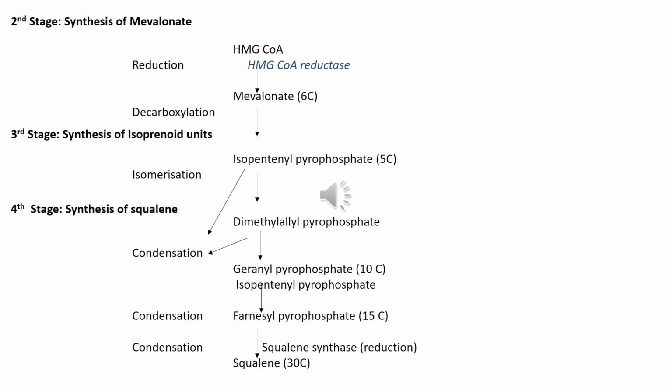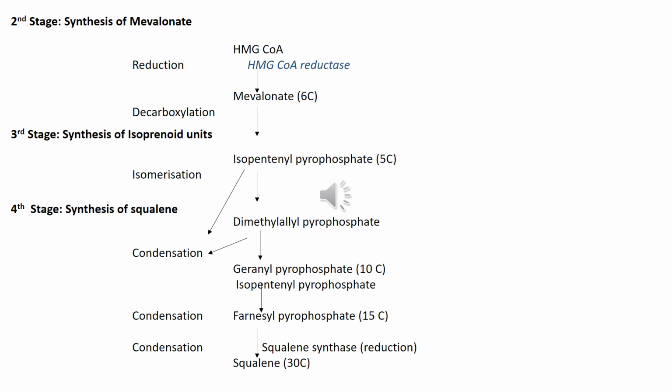The 10-carbon geranyl pyrophosphate undergoes head-to-tail condensation with another isopentenyl pyrophosphate, with the release of a pyrophosphate molecule, forming farnesyl pyrophosphate, which is a 15-carbon compound. And this 15-carbon farnesyl pyrophosphate condenses again with one more molecule of farnesyl pyrophosphate by the enzyme squalene synthase to form a 30-carbon squalene.